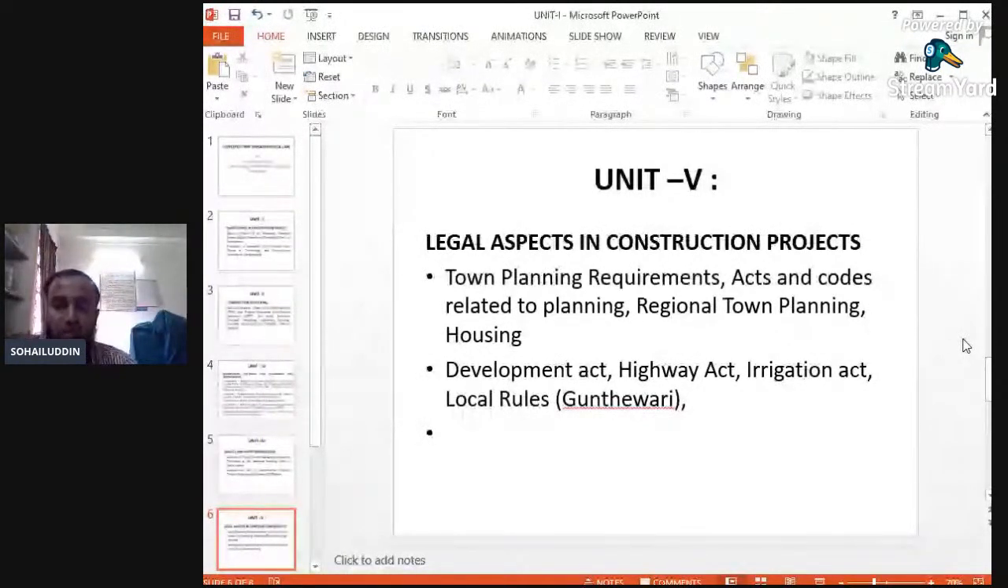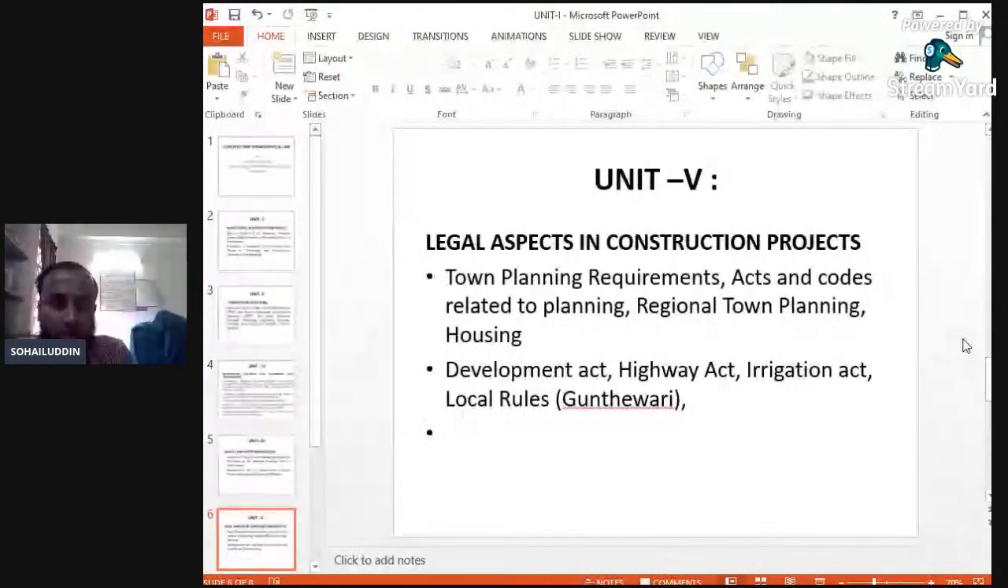Unit number 5 is again very important, because this unit deals with the laws, the rules and regulations. Because we are constructing a project, whether the cost of the project is 1 crore or 50 lakhs, it should be in such a way that no one has an objection to the construction of that particular type of work. So we should be clear in all the documentary work related with the construction.